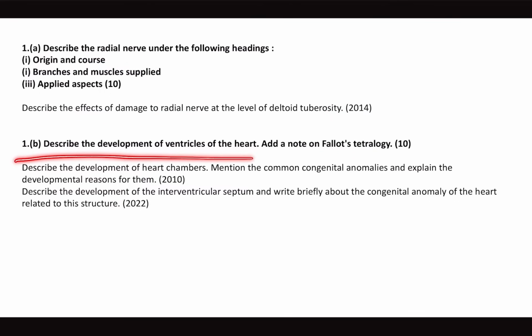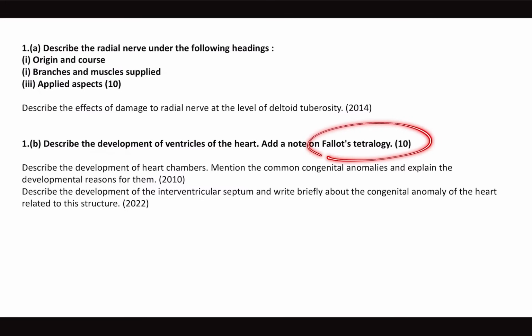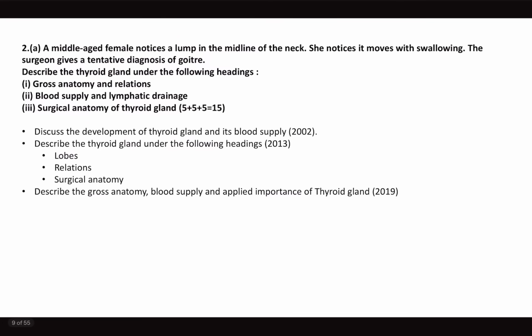Next, embryology of gut. Embryology of heart is a very important part. So what is the development of ventricles and the pentalogy, which is again integrated with pediatrics, one of the important cyanotic congenital heart diseases. This time they didn't ask any question on that, so they have included it in anatomy here. So any development of heart chamber, atrial septal defect, ventricular septal defect are very important with regards to the embryology part of anatomy. Next is a middle-aged female with a lump in the midline of the neck, that is goiter.